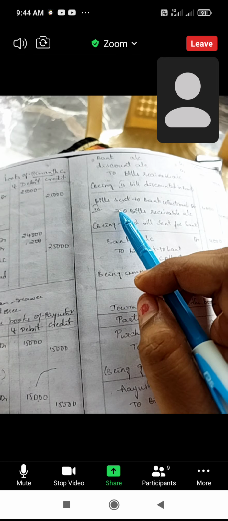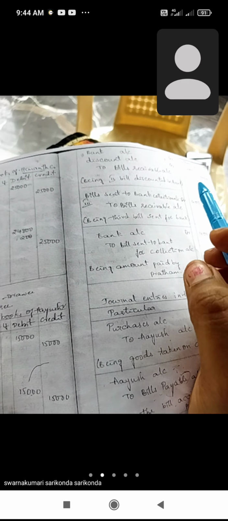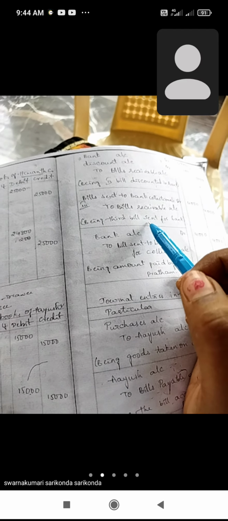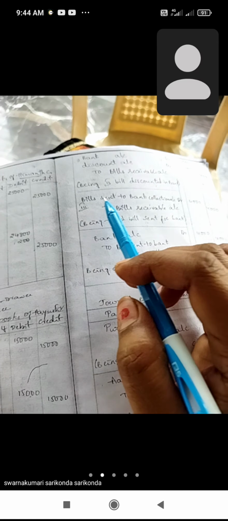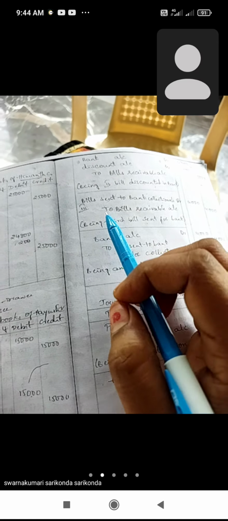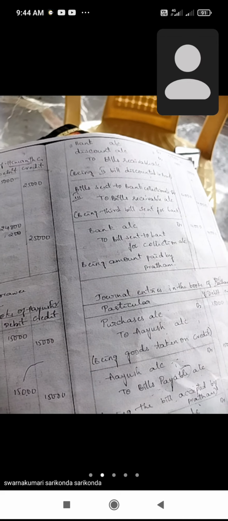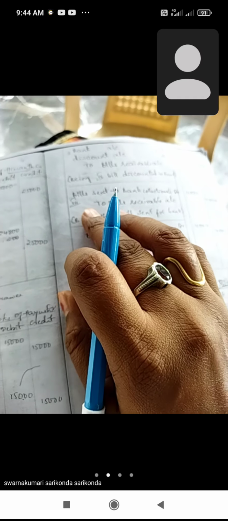The third bill, Ayush sent to the bank for collection. Bill sent to bank for collection account debit to bill receivable account, being the third bill sent to bank. Because the bill is going to the bank for collection. Which is going?